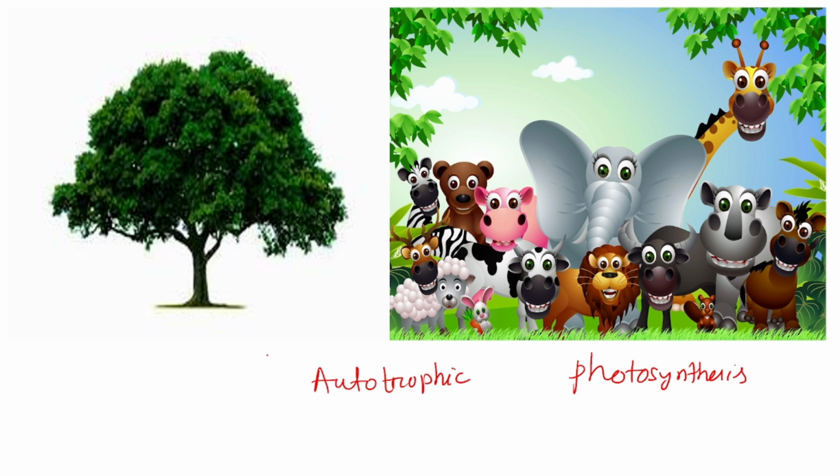But on the other hand, we animals are heterotrophic. We don't make our own food. We can't make our own food. So we move from place to place in search of food, for mating, etc. So we need a lot of energy for the life processes. We need more energy in comparison to plants.